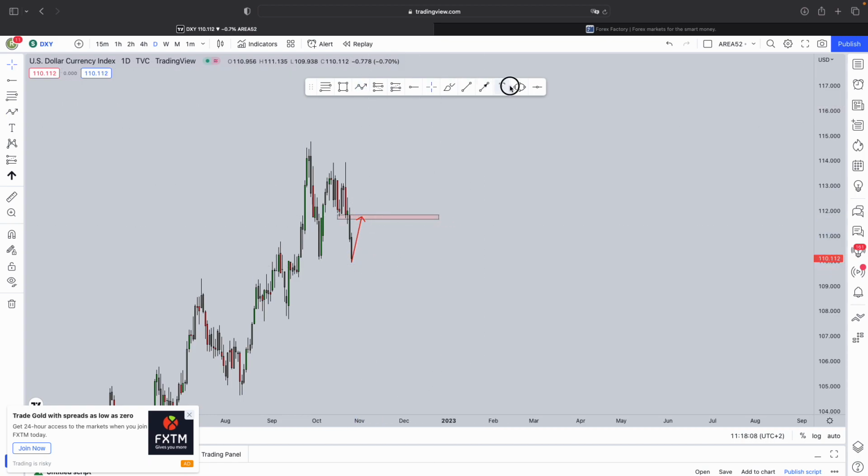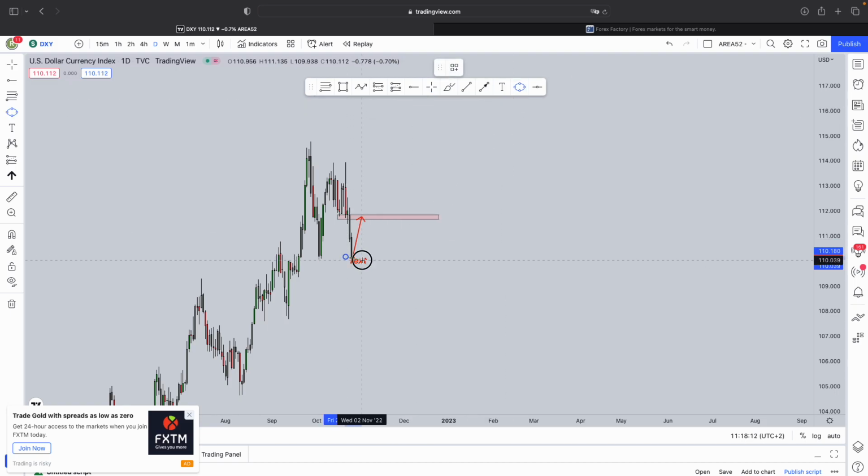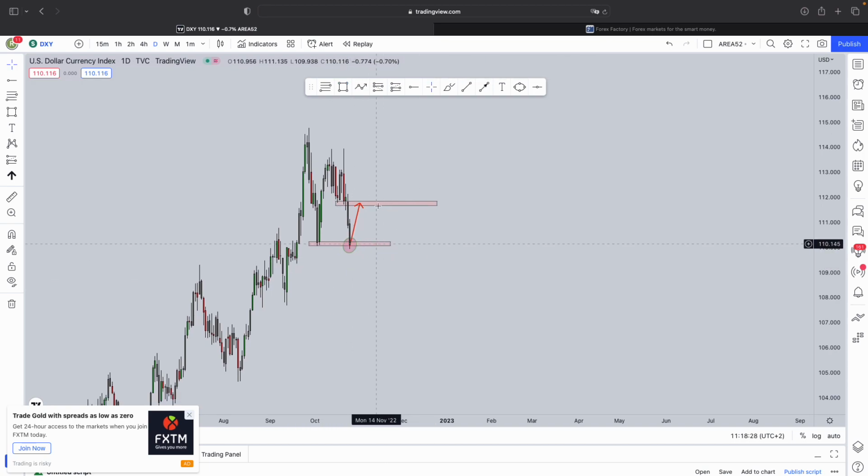Now I do expect the dollar index to increase in value. Alternatively, if the housing sales does pull through negative for the dollar index, we could potentially see the market slip below this level there once again as well. Now the best way to approach this is obviously to be reactive. Now if the housing sales come through positive, this move to the upside is definitely expected.